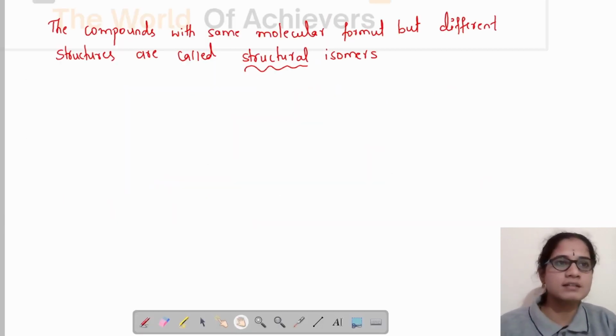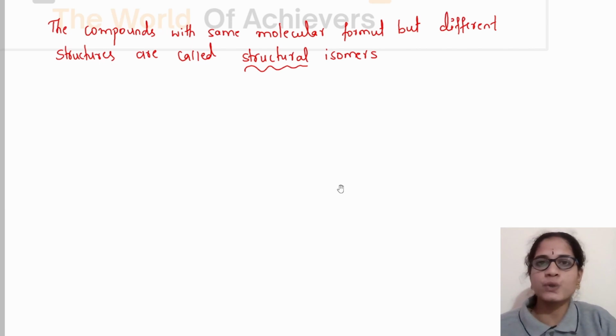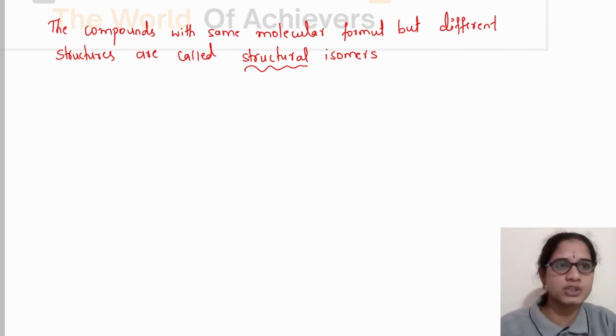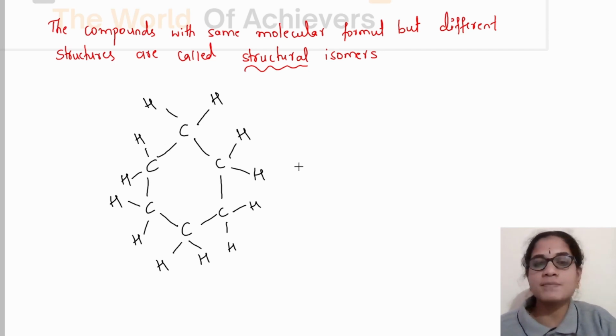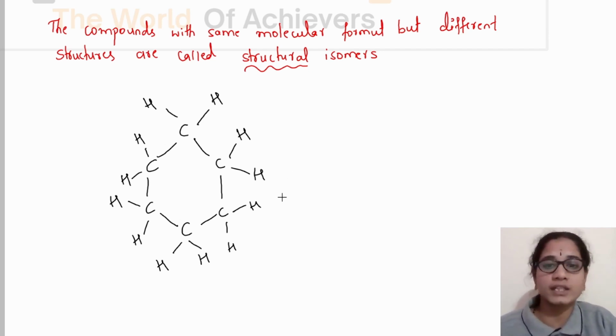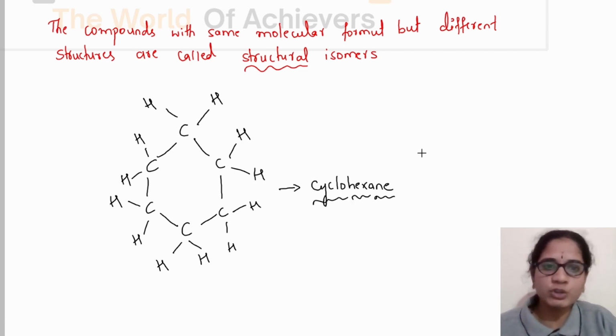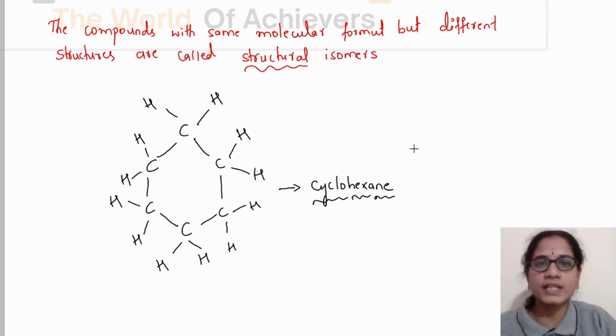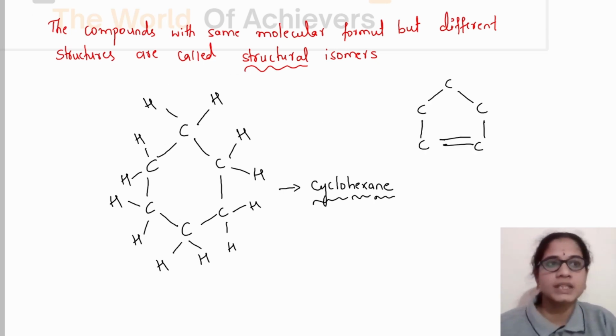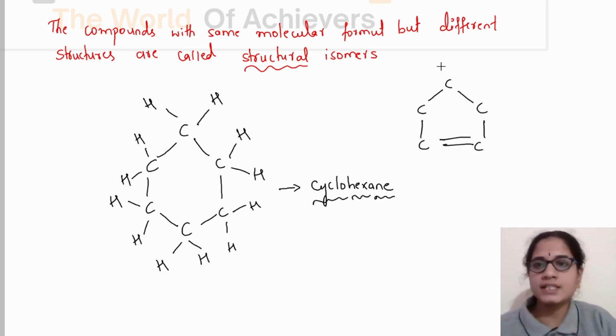And these hydrocarbons can also exist in the form of ring structures. For example, here the carbon atoms are arranged in the form of ring and this compound is called as cyclohexane. And there may also be carbon-carbon double bond in the cyclic structure. While satisfying valency, you should be very careful when there is double bond.